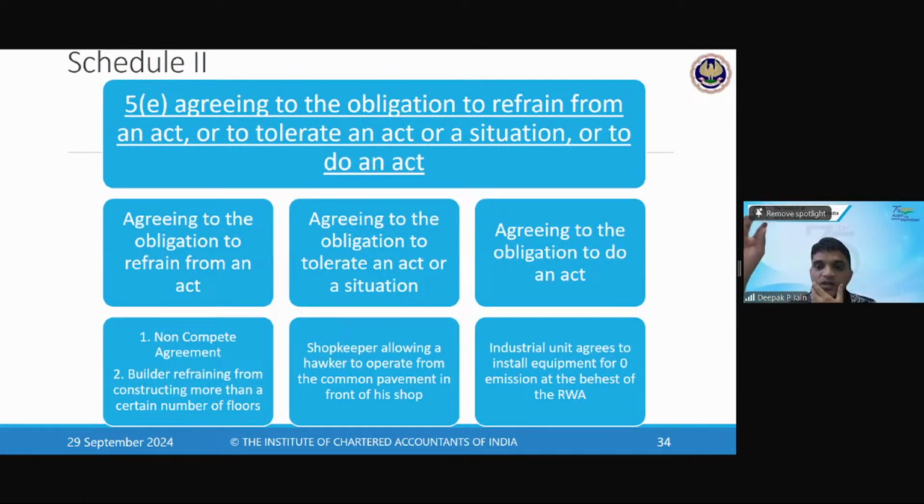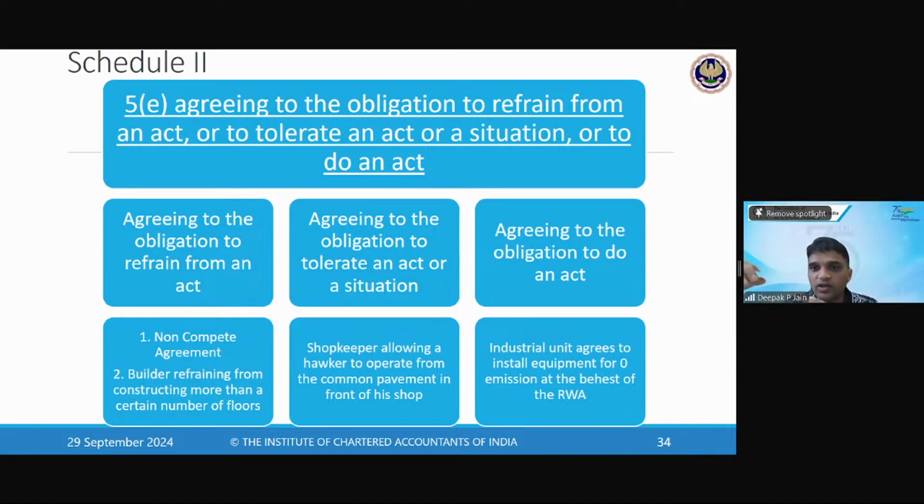So what you do is you install a zero emission plant in your factory, for which I will pay you consideration. Now this factory agrees, okay, I will do it, but it will be an extra charge. You have to pay me a consideration. Yes, Residential Welfare Association is saying that, okay, for the welfare of my association, I have to do it. I'll pay it. Now he will install it, and then there will be zero emission. That liquid will not be emitted outside. It will get converted into gas. It will go off in the air. So by that, what is happening? There is no contamination of the water of the Residential Welfare Association.